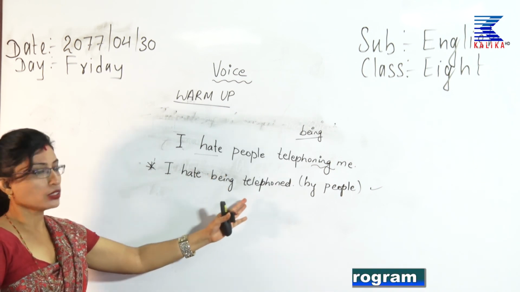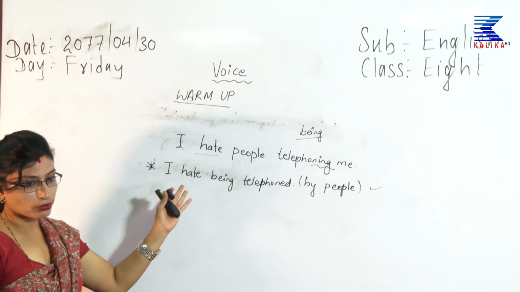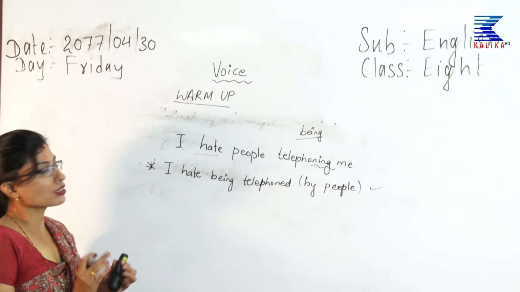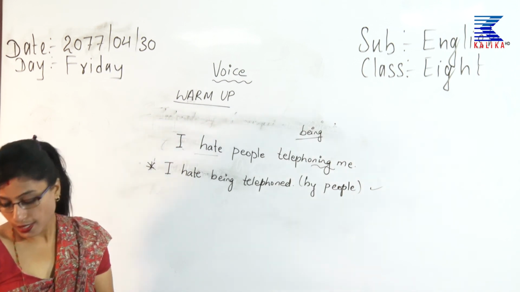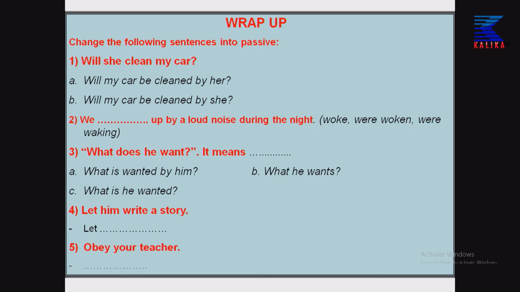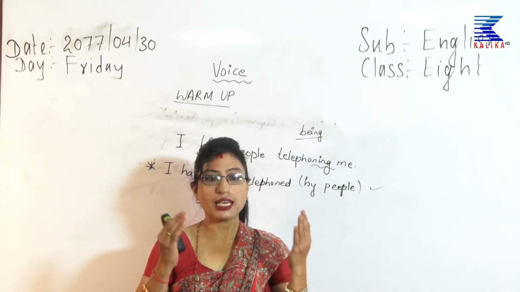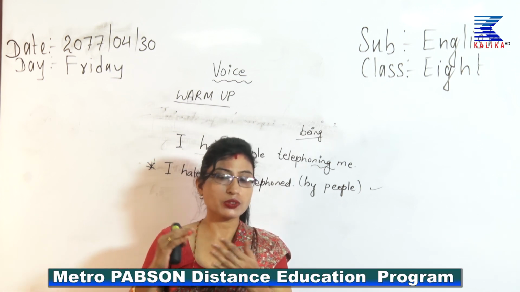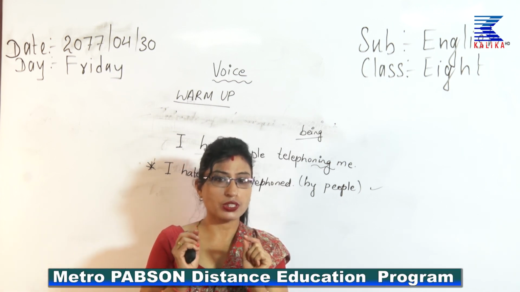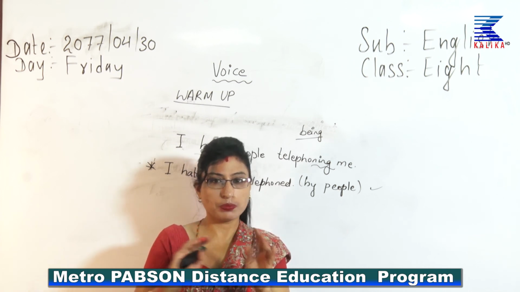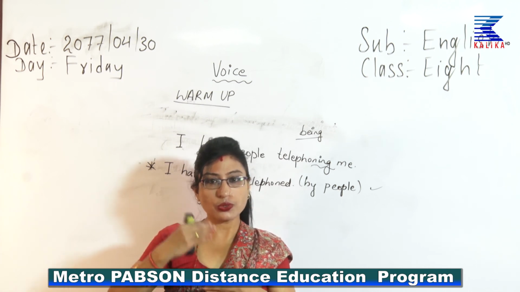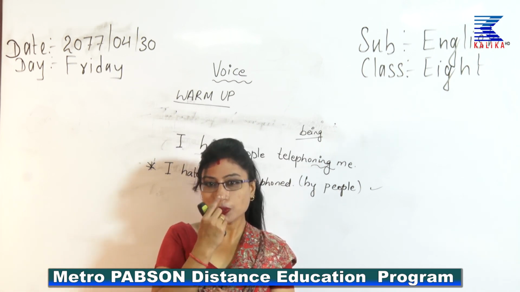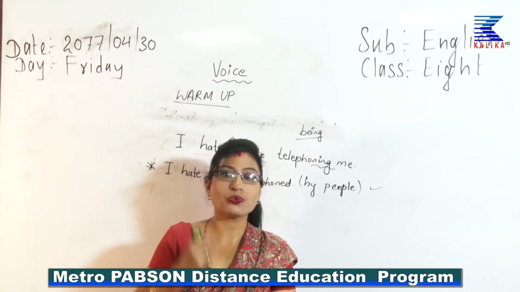I hate being telephoned. I prefer reading books. Reading books is preferred by me. Okay. So, these are the normal general rules that you have to follow while making active voice into passive. If you want to change passive into active, do vice versa. First of all, just see if there is a be verb, then please cancel that when you are doing vice versa. That means from passive to active, which is really difficult, because touching nose this way is very simple, while the around way is very difficult.